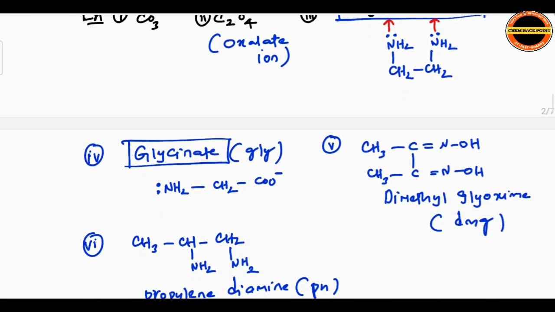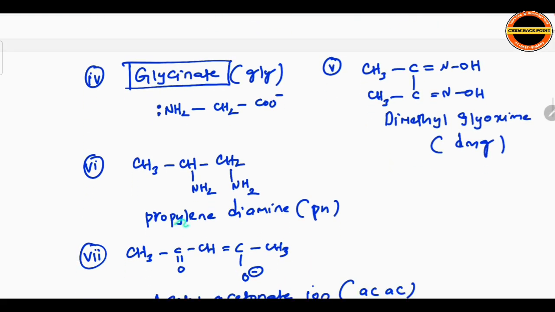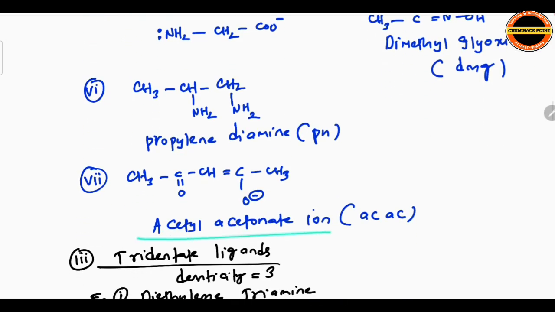Next, another example of a bidentate ligand, glycinate. We refer to it as gly, NH2CH2COO-. Structures you have to remember. Another bidentate, dimethylglyoxime, DMG. Example given, with respect to structure you have to remember. Propylene diamine, we consider it as pn. Acetylacetonate ion, in shortcut acac. All these shortcuts you have to remember because in exams they give them in terms of shortcuts only. Acac formula given.